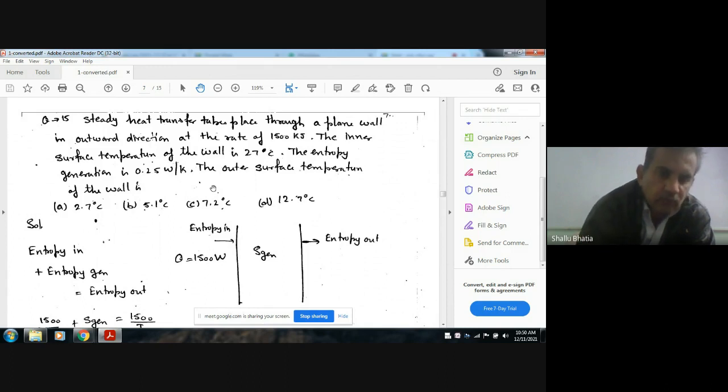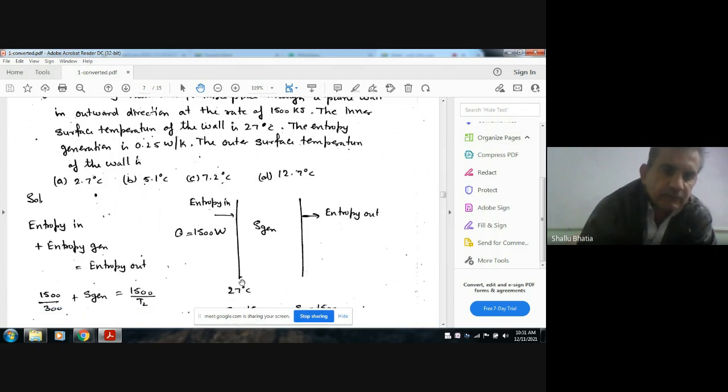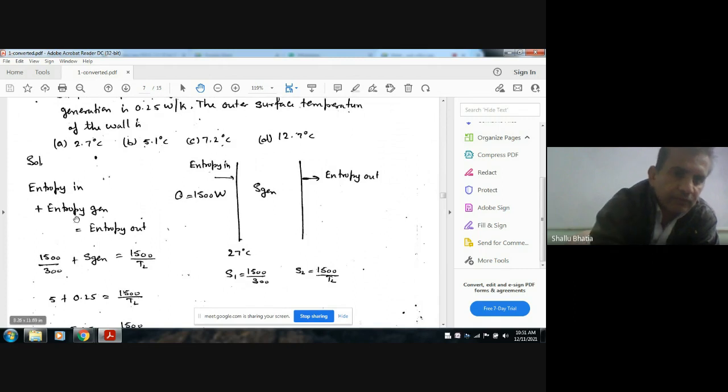So entropy in plus entropy generated will be entropy out, or we can say entropy out minus entropy in is entropy generated within the surface. Entropy in is heat supplied divided by temperature, and the outer temperature is T2, with 1500 over T2.